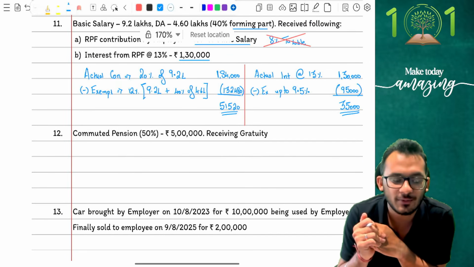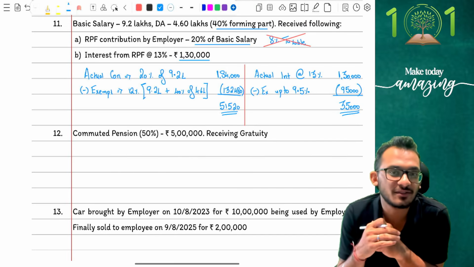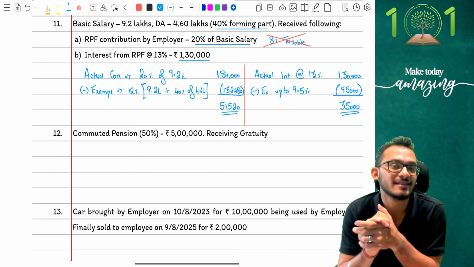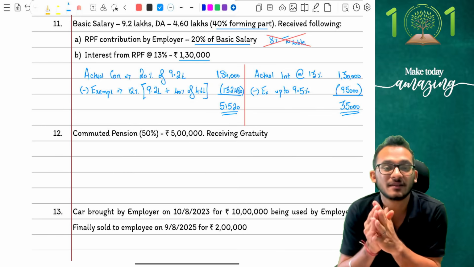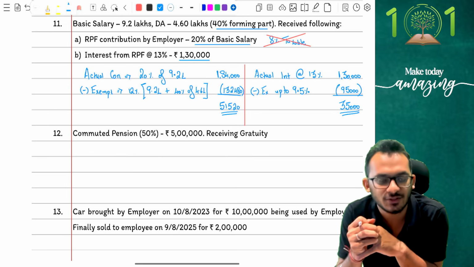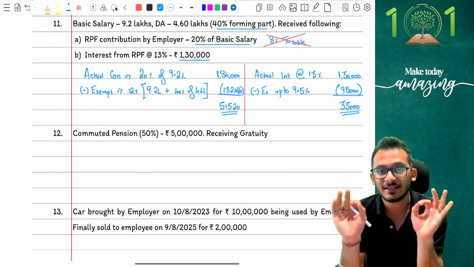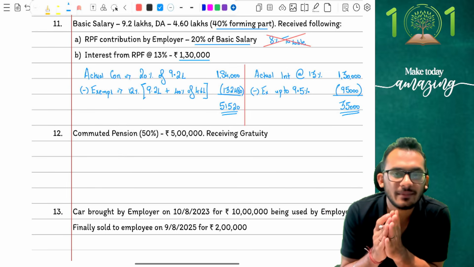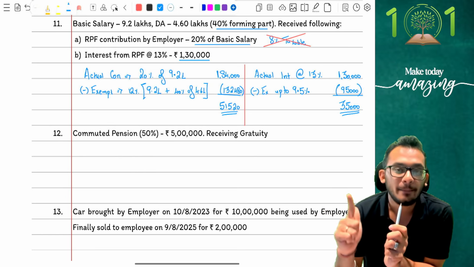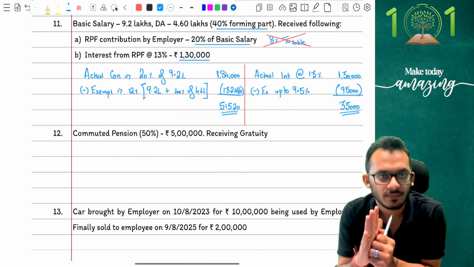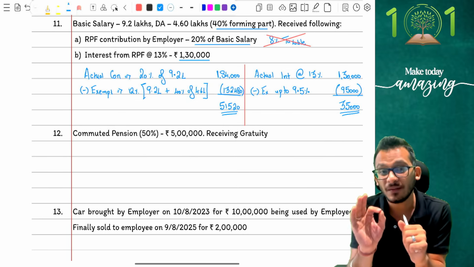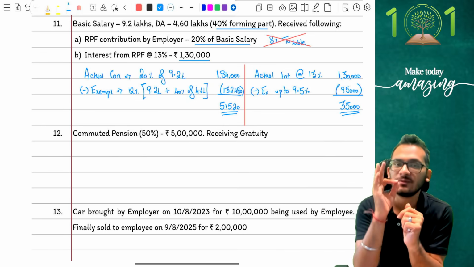Now comes this 12th one. The 12th one is again another thing where students end up making horrible mistakes because they don't read the law carefully. The question says, I have a commuted pension of 50%, which is giving me 5 lakh rupees. And the question says the person has received gratuity, which means they're simply asking you what is the taxable pension. Now, everyone remembers the law that whenever you receive gratuity, the pension exemption is 1/3. But they don't understand 1/3 is not 1/3 of 5 lakh rupees. It is 1/3 of the total pension. And that's where the mistake happens.